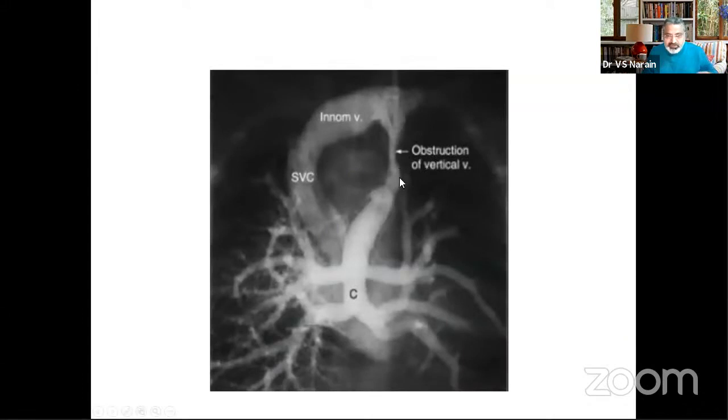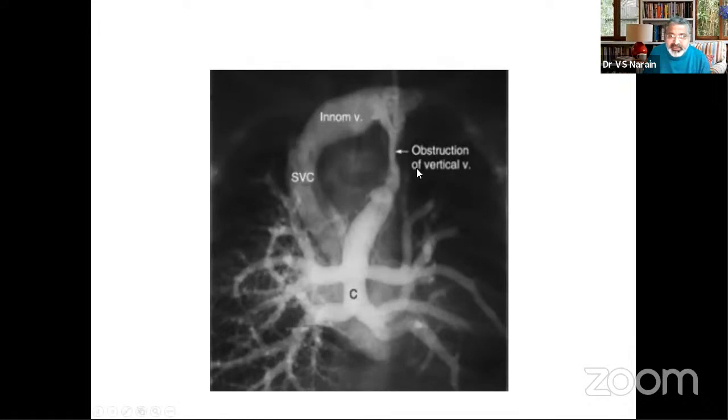Now, what happens to the vertical vein? It can get caught between the pulmonary artery and the trachea, cause an obstruction, and the patient can present as pulmonary venous hypertension, right-sided failure. So gross edema, pulmonary edema, and right-sided failure.